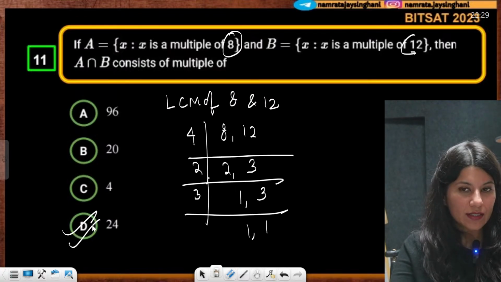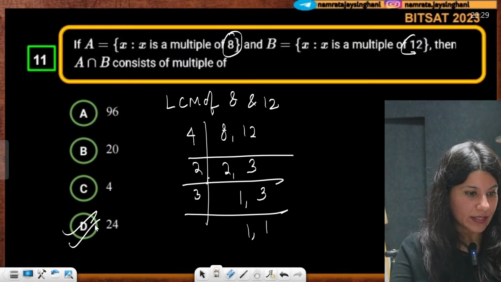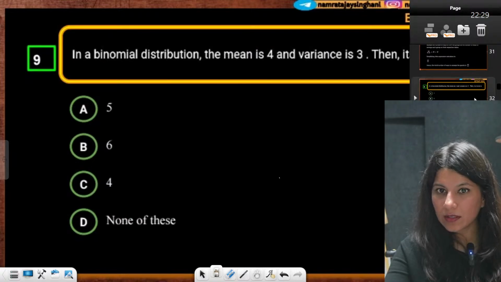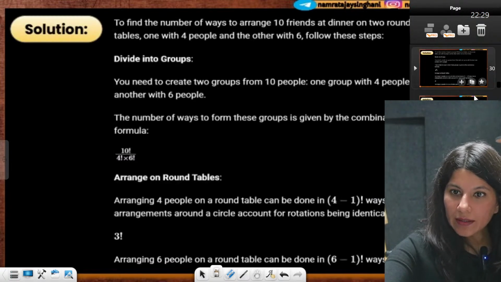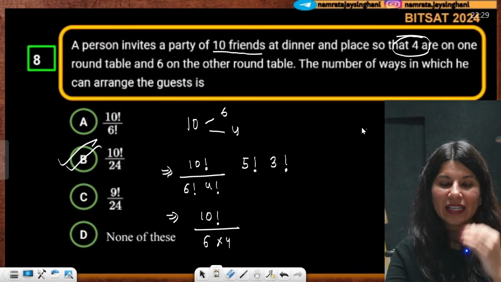My voice is not audible? No, it is audible, right? Some student is saying he did not understand the 8th question. Let me go back to the 8th question.